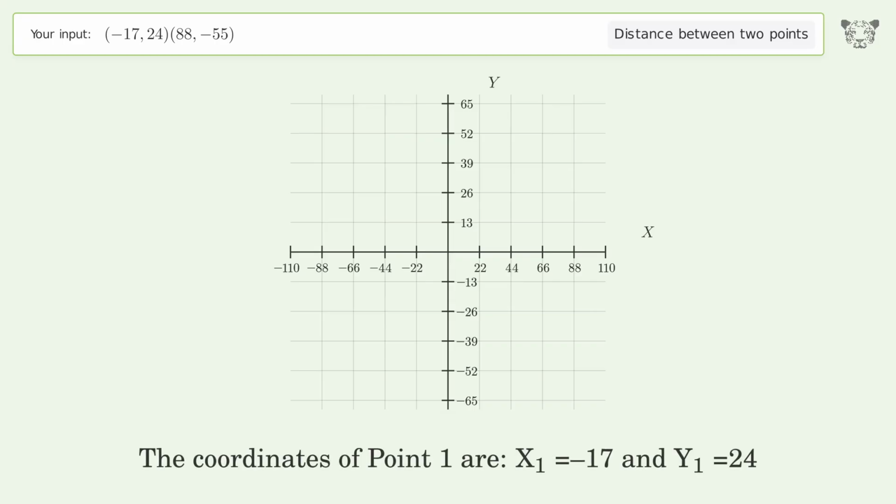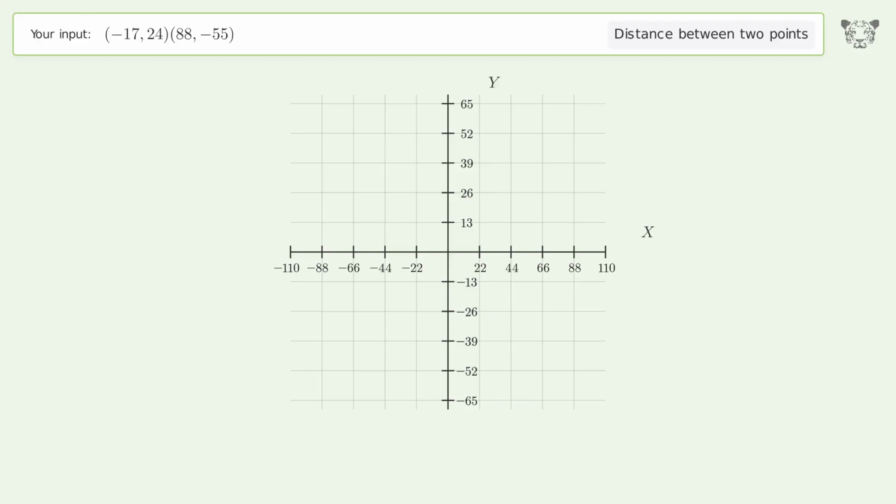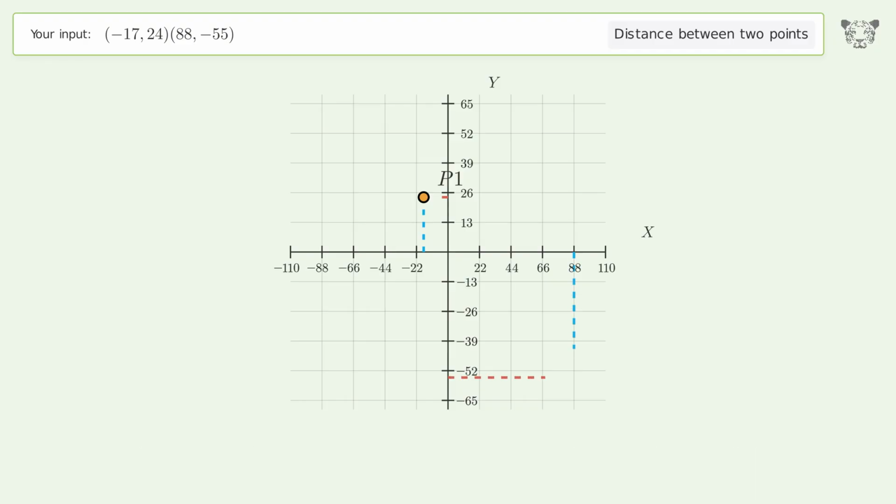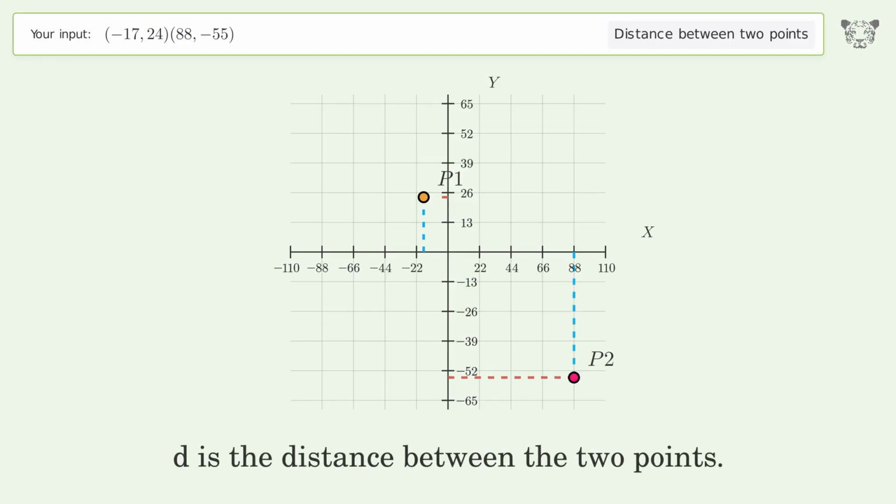The coordinates of point 1 are, x1 equals -17 and y1 equals 24. The coordinates of point 2 are, x2 equals 88 and y2 equals -55. D is the distance between the 2 points.